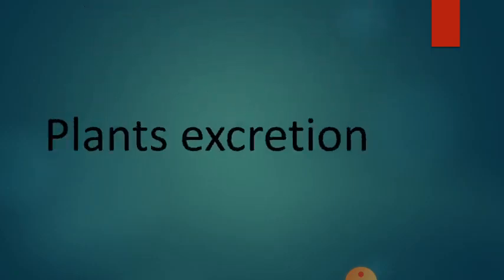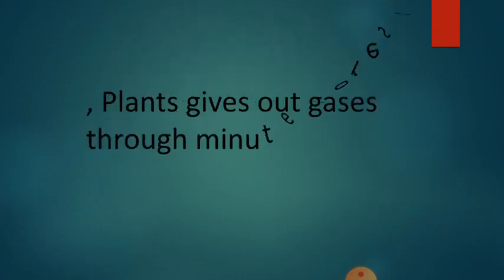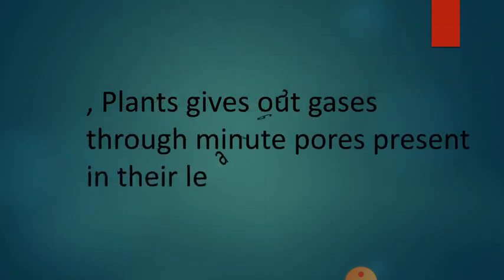Now, do you think only animals and human beings do excretion? No. Plants also have an excretion process. How do they excrete? Plants give out gases through minute pores present in the leaves. The plant has small holes on the surface of the leaf. Through those holes, the gaseous form of waste is sent out.